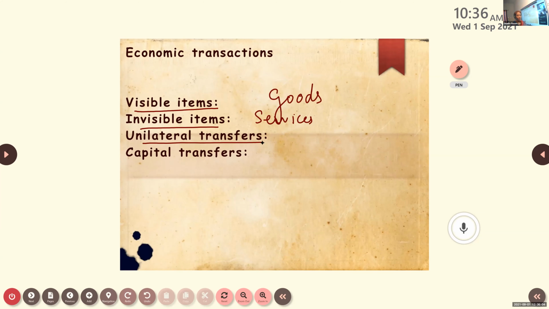Karthik, can you say what is a transfer? Example? I'm transferring funds from one account to another. One account to another, but there are some examples of transfer. In our country, the government is also involved in transfers. Can you say one example of what our government does as transfers? Pensions, old age schemes, and all those things.